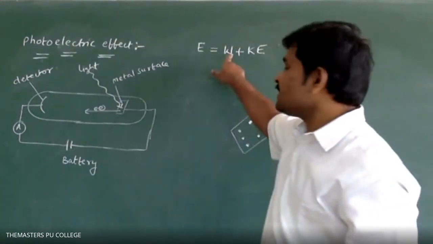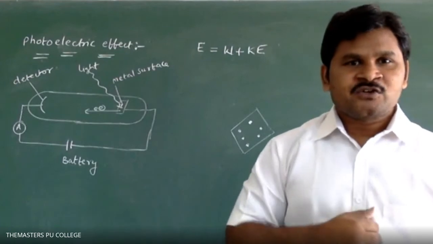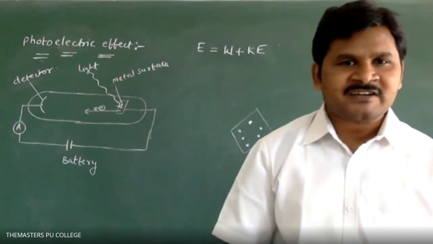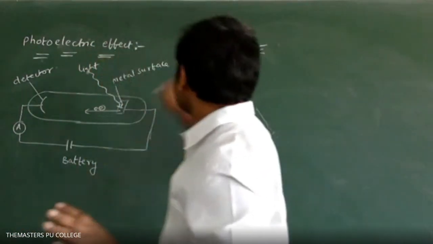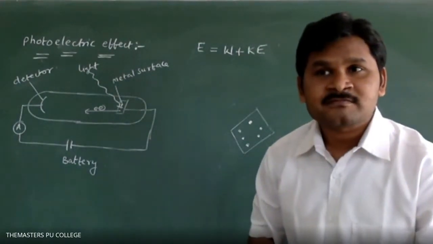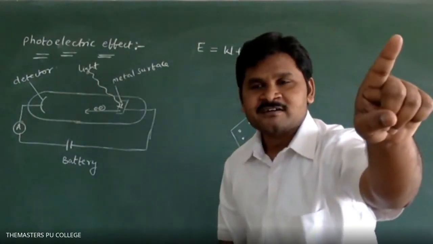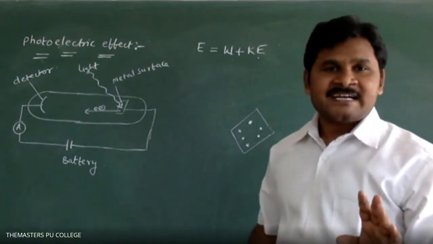That energy is W. After W, what do I have to do? To switch on the board, to do this type of work, we require a certain amount of energy. That energy is called kinetic energy.